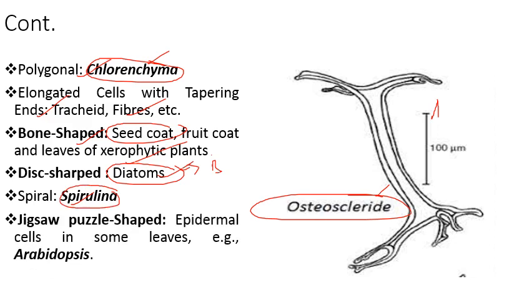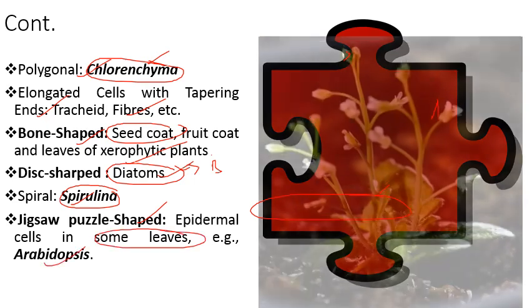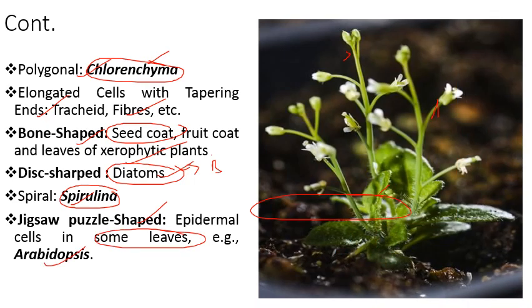Then we have this jigsaw puzzle-shaped structure. ये एक jigsaw puzzle है, ऐसी shapes होती हैं present in some epidermal cells of leaves. Like we have this one famous model plant, which is known as Arabidopsis thaliana, which is a member of family Brassicaceae. And जो सबसे ज़्यादा genetical research का काम किया जाता है, that is done by using this plant, that is called Arabidopsis thaliana. So it's a commonly used model plant.